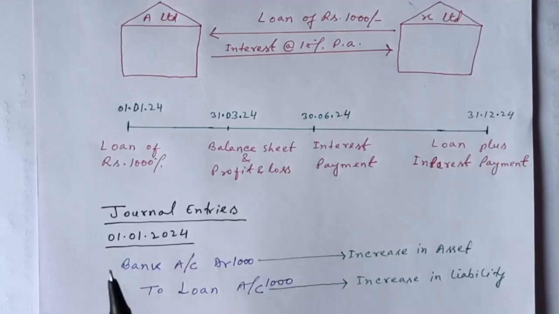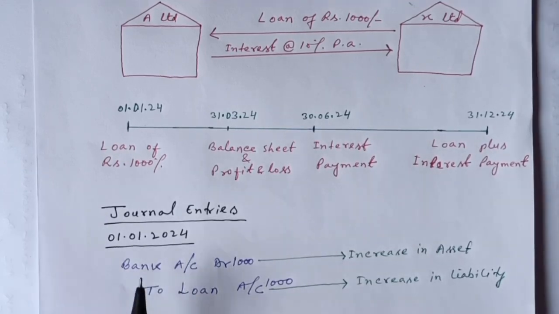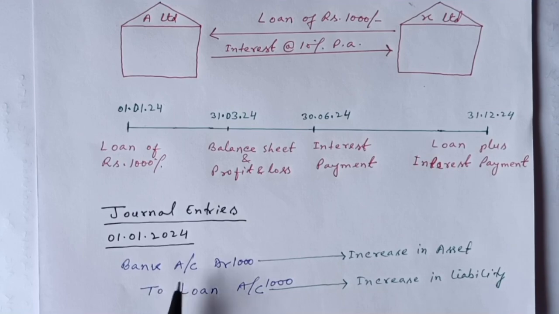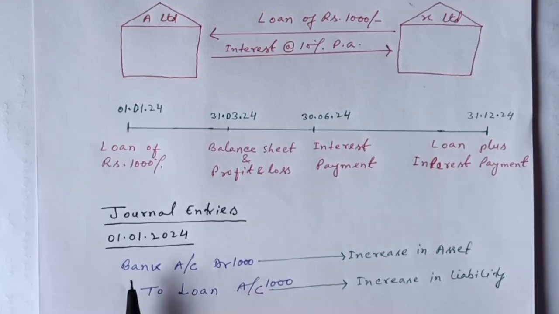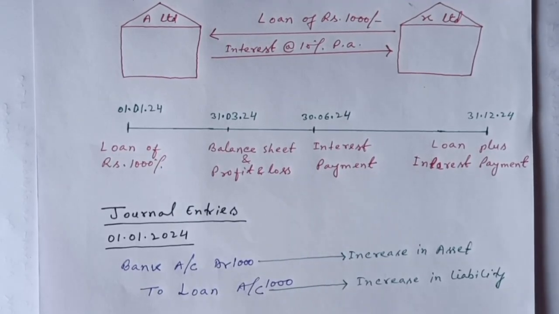I am elaborating this example with journal entries. I am focusing very much on journal entries because in accountancy, if you are able to understand and make journal entries, then accountancy is very easy for you. So on 1st January 2024, when A Limited took the loan, A Limited will pass bank account debit to loan account. In the previous video, I made you understand how you pass journal entries with the help of the golden rule, and at the end, I also made you understand what I follow. So bank is an asset and it is increasing, we have debited. Loan is a liability, it is increasing, we have credited.